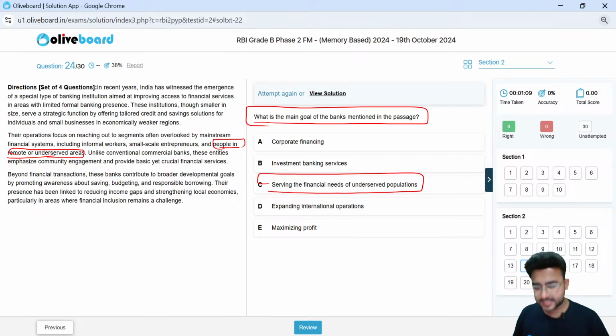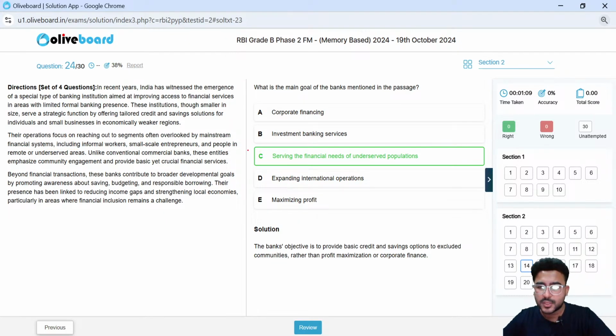So those questions, if you are clear with the concepts, if you know the limits, then that will be a cakewalk for you. However, if they have given reference related to the para, then there is no option, but you need to read the entire para, and definitely it will consume some time. So the correct answer here is serving the financial needs of the underserved population.